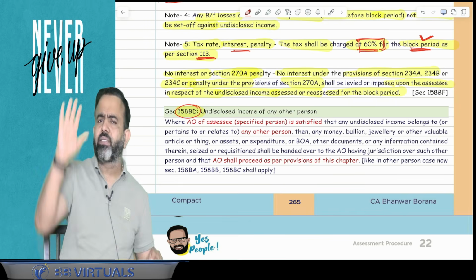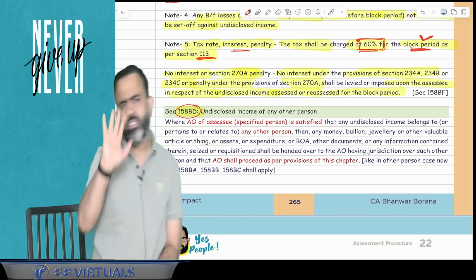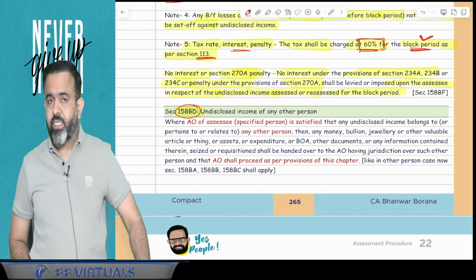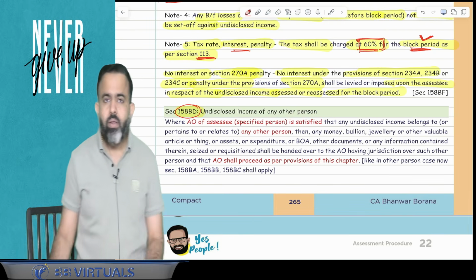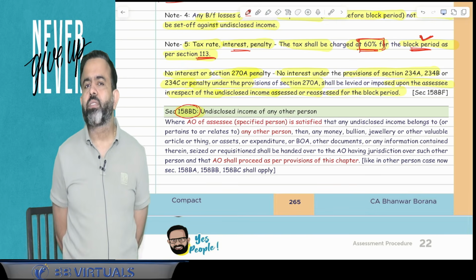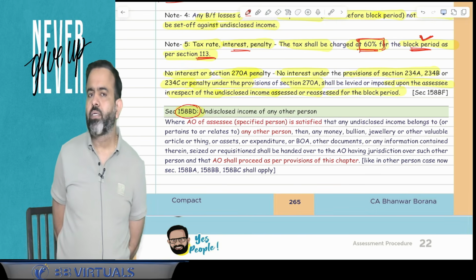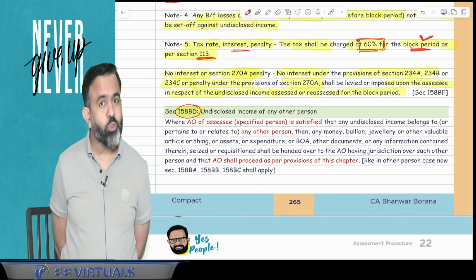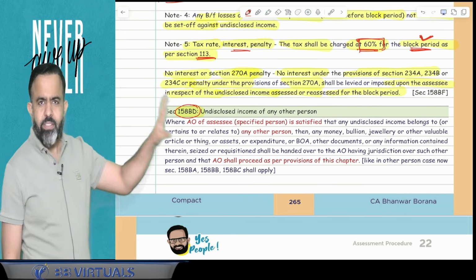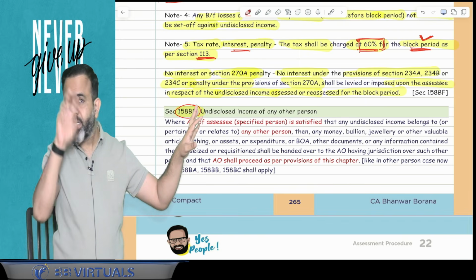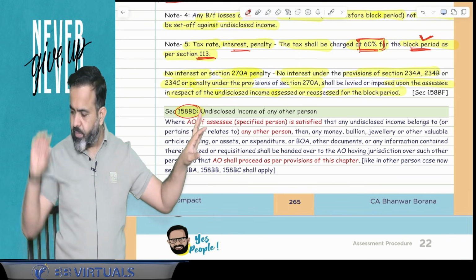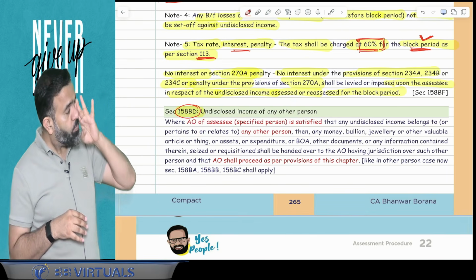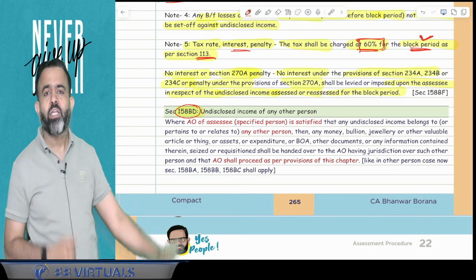158BD. This section says that suppose a raid is conducted in the case of one SSC. For example, at Rajnikant's home, a raid or search is conducted. But in that search, suppose there are certain documents, information, or assets that belong to Mr. Dhanush, another person. So the raid is conducted at Rajnikant's home, and some assets, books of accounts, and documents belong, pertain, or relate to Mr. Dhanush. Then what will happen?